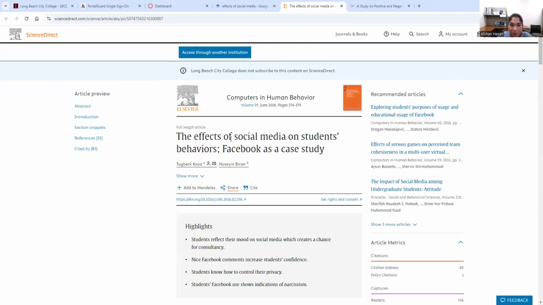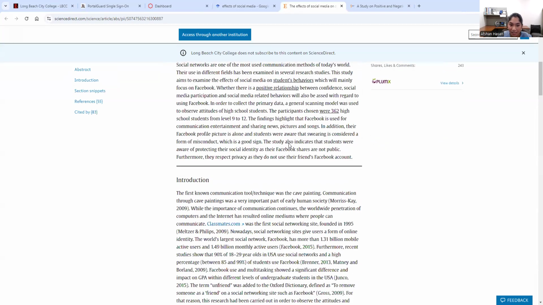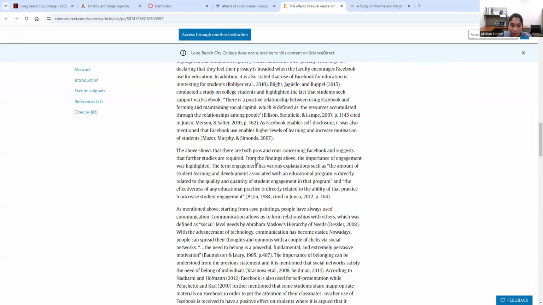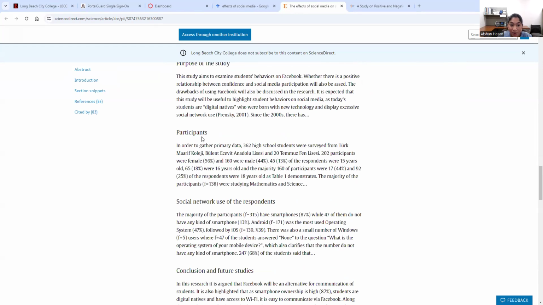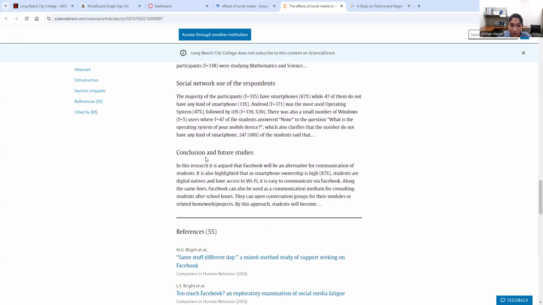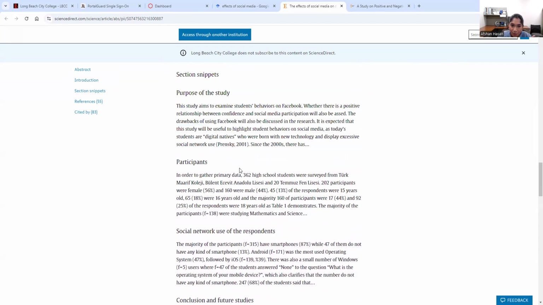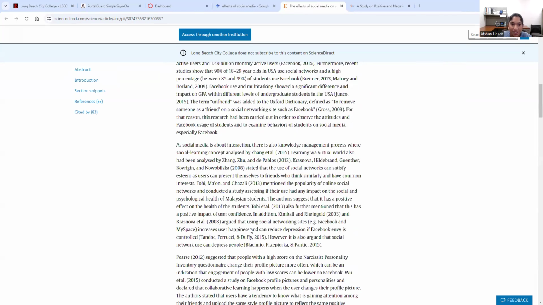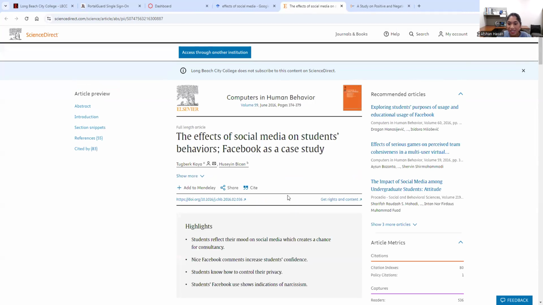Now let's talk about the effects of social media on students' behaviors. This one also looks like it's going to conduct its own experiment. We have an intro, a purpose of the study, and participants. That's what we're looking for. And then we have conclusion and future studies. This one could work. However, there's no discussion portion. That means when you download the article, you would have to see if there is one, because if there's no discussion portion in this article, it's going to be hard for you to write.